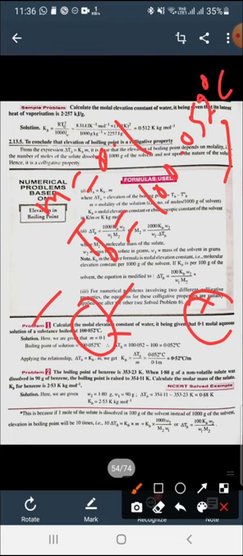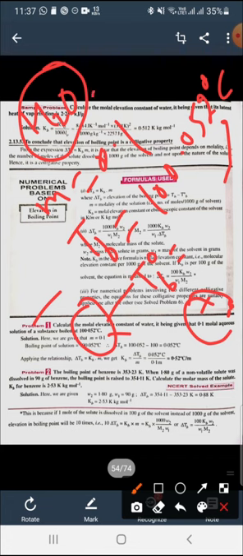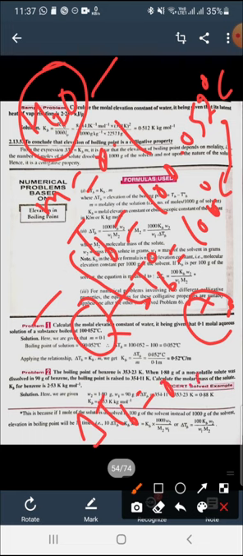Aqueous means we are using water as the solvent. So TB naught, the boiling point of the pure liquid, that is the boiling point of water, will be 100 degrees Celsius. So from these two values we calculate delta TB as 0.052 degrees Celsius, by subtracting TB minus TB naught.